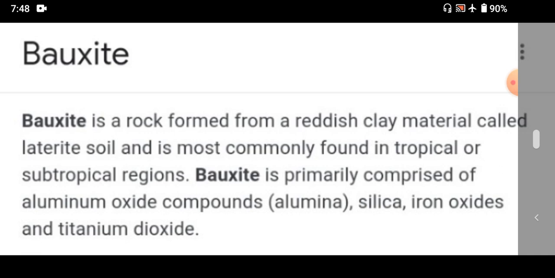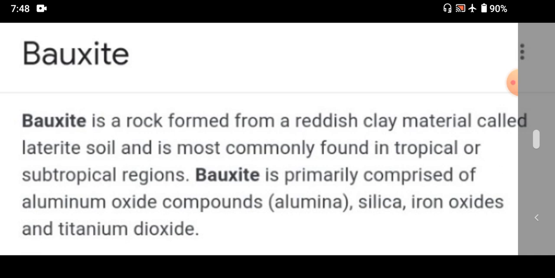Bauxite is a rock formed from a reddish clay material called laterite soil, mostly found in tropical or subtropical regions. It is an important ore from which aluminium is extracted.